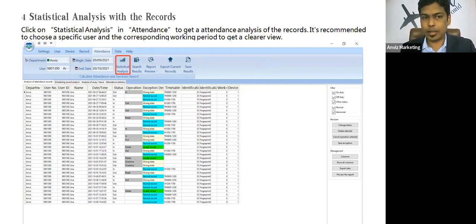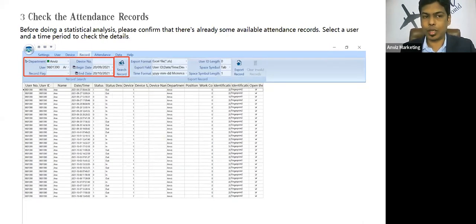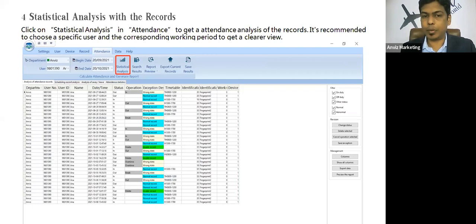So for example, I have shown you these are the records from the devices, and in the shift feature, we have created a shift timetable. So in statistical analysis, the application will implement all the shift rules on the transactions, and the software will show you the results based on the logic that we are using.